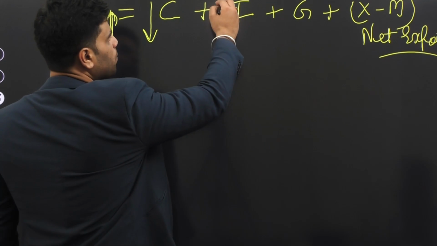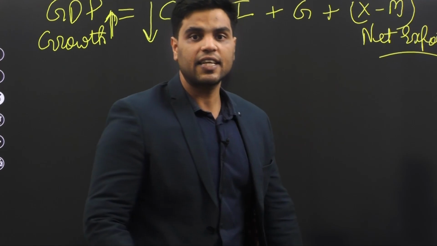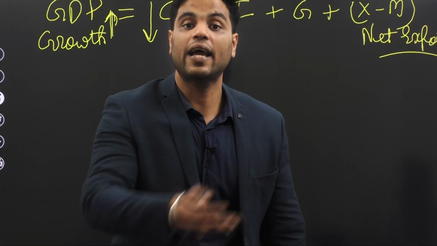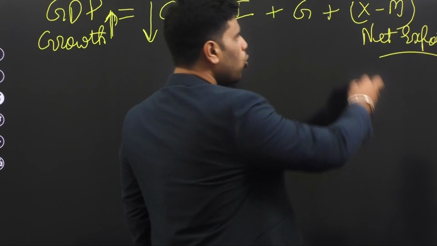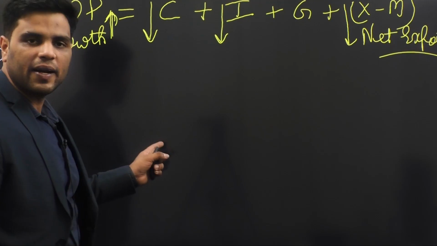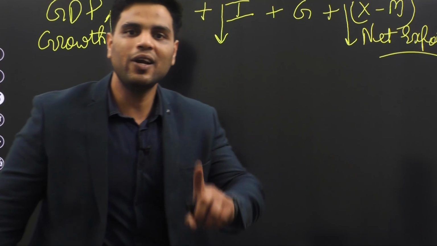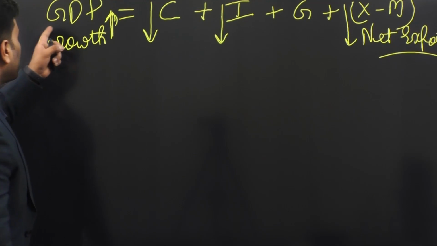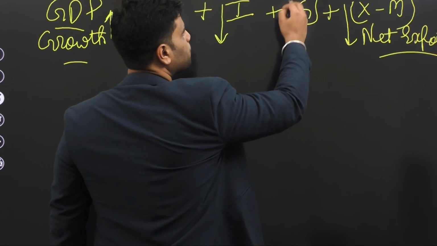Whenever there is a recession, private investment also drops down. Whenever there is a recession, and a recession like COVID-19, then in that case, exports are also driven down. Generally, whenever there is a recession, consumer spending is down, investment spending is down, net exports are down. Now, the only savior for your GDP growth that is left is government spending.